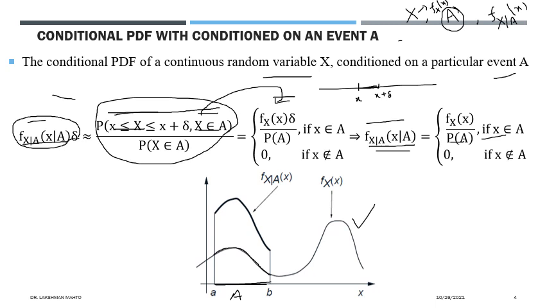So if you take it in the denominator, suppose P of A is 0.5, that means 1 by 2. If you simplify, the 2 goes up and is multiplied with the density, so it becomes twice the density. So there is always a raising kind of approach, the height would be raised. Okay, so that was the concept of a conditional probability density function.